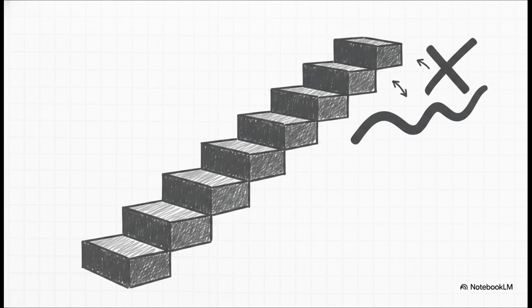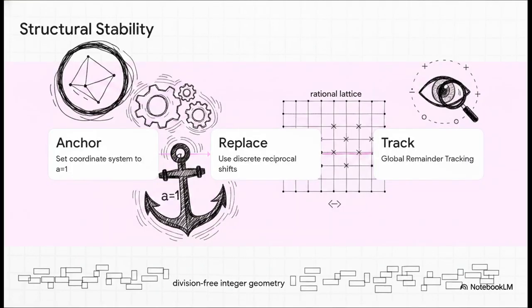It calculates perfect ratios of exact integers to efficiently approximate irrational numbers directly on-chain. It's just a remarkably elegant way to build AMMs using only pure, whole numbers. And the way they maintain structural stability without ever relying on those heavy scaling hacks is just pure genius. First, they anchor the entire coordinate system to a = 1, which is known as the transverse constant.